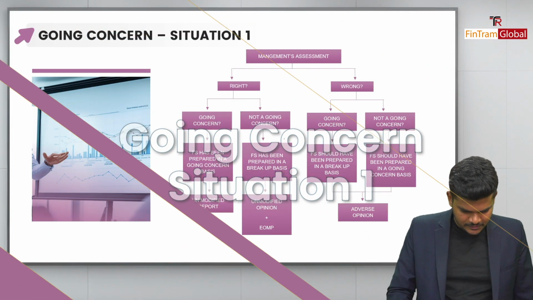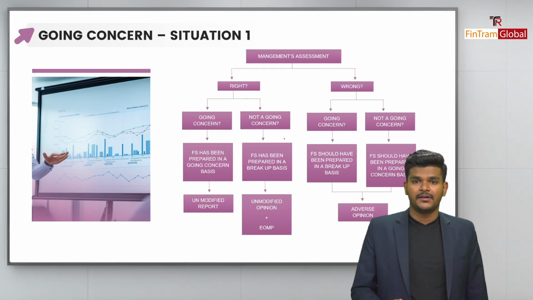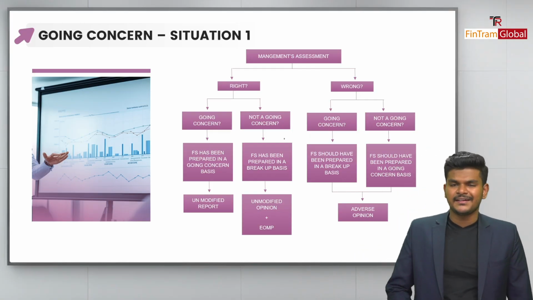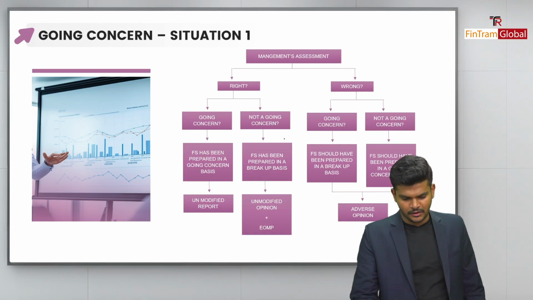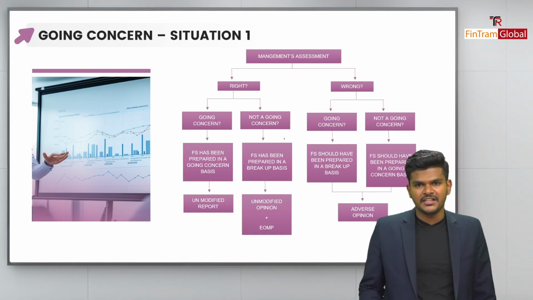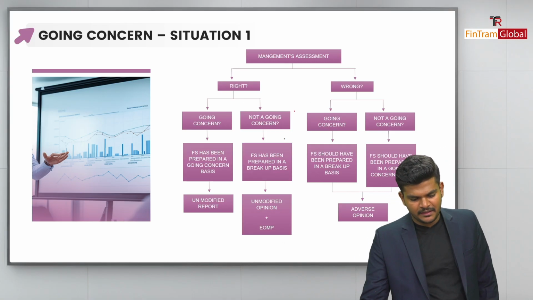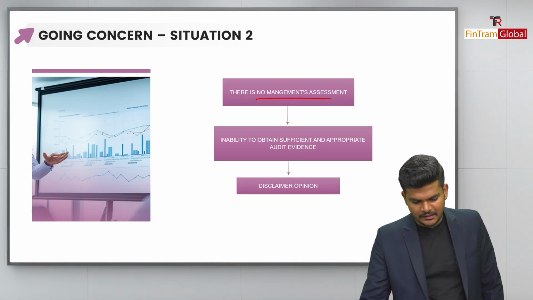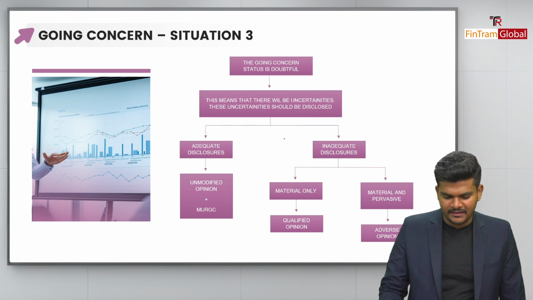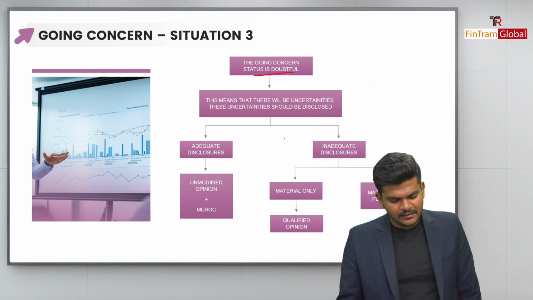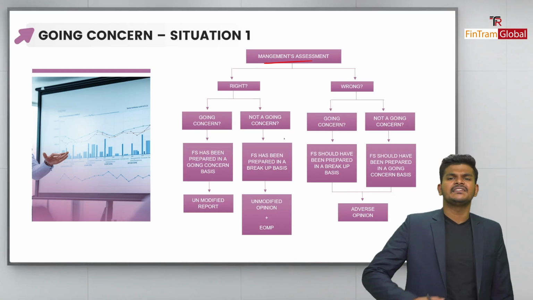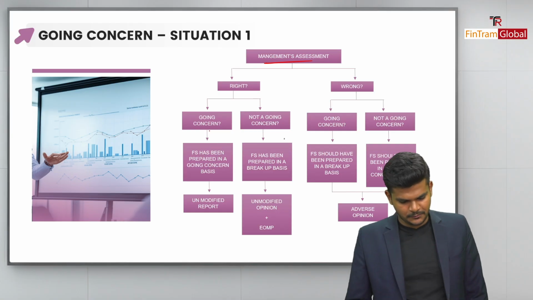And what else do we have? Yeah, going concern. Okay, folks, there's also standards in relation to going concern as well, right? So when it comes to going concern, there are three situations that we primarily focus on. The first situation is when the management has made an assessment. The second situation is when the management has not made an assessment. And the third situation is when the management is a bit doubtful regarding the going concern status. Okay, folks? So let's have a look at the first situation first of all, shall we?